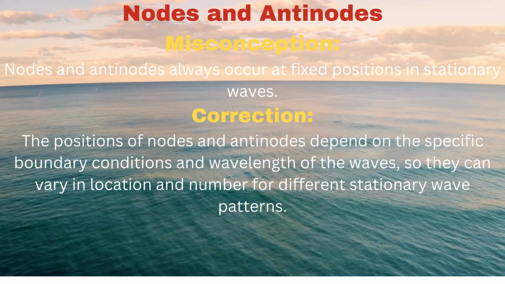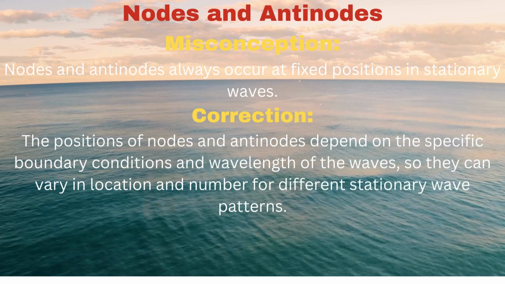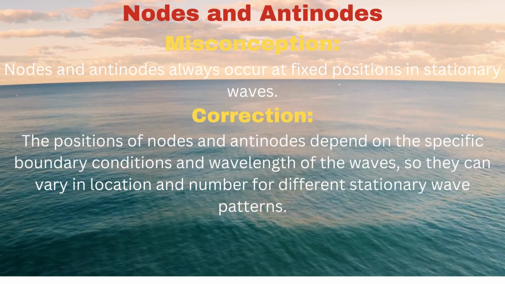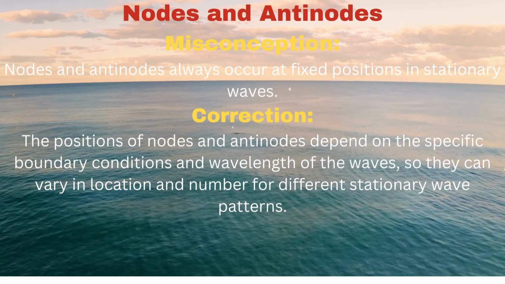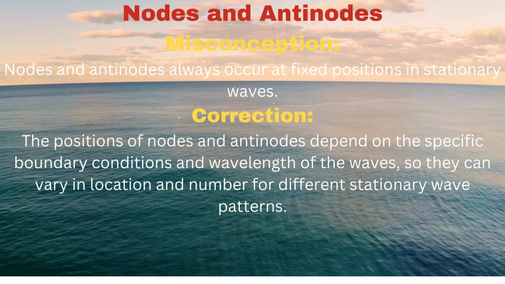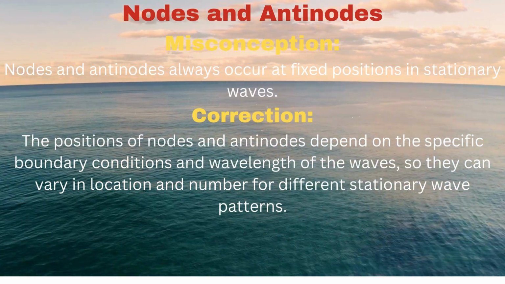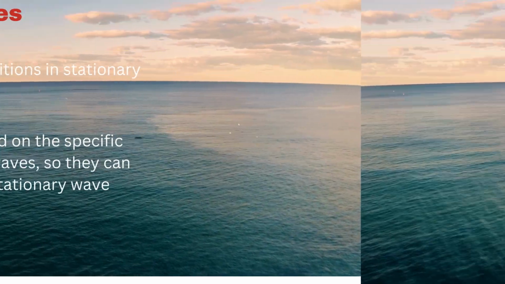Nodes and antinodes. Misconception: nodes and antinodes always occur at fixed positions in stationary waves. Correction: the positions of nodes and antinodes depend on the specific boundary conditions and wavelength of the waves, so they can vary in location and number for different stationary wave patterns.